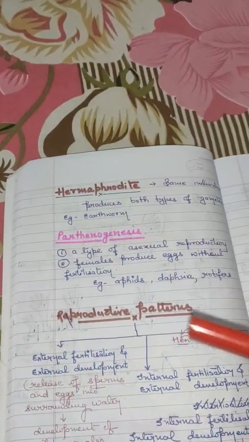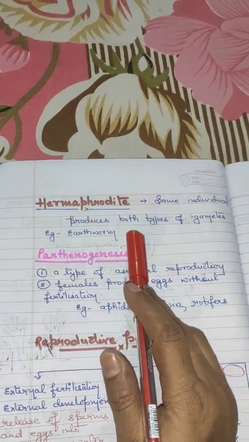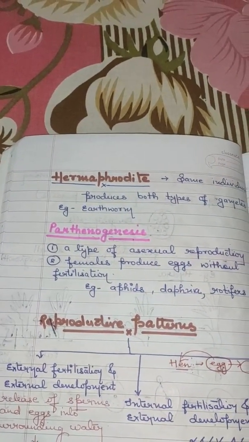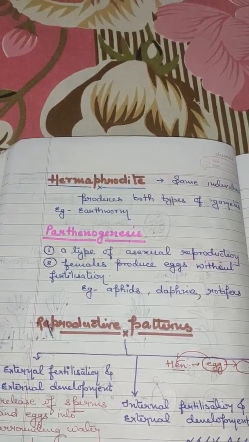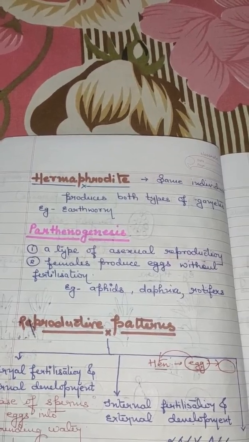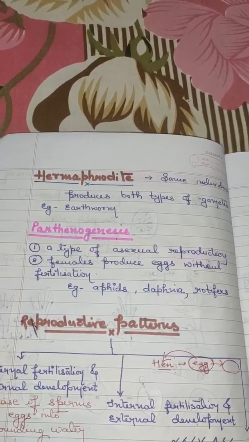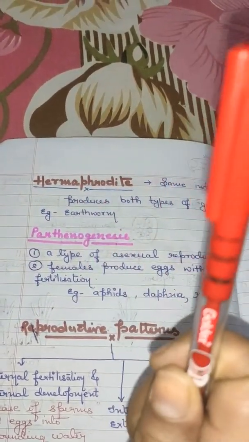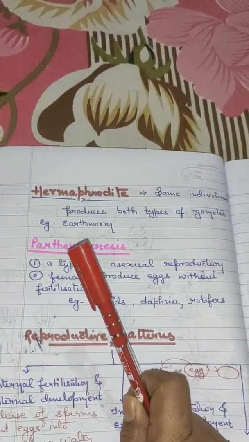Hermaphrodite and parthenogenesis are the two terms that have been given in your Do You Know. Now what is the meaning of hermaphrodite? The individual which produces both types of gametes, meaning both male and female sex cells can be produced by that single living organism.